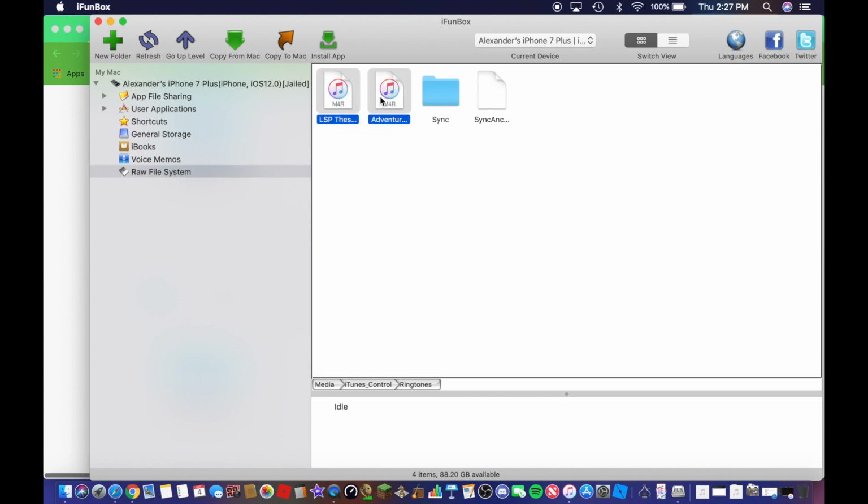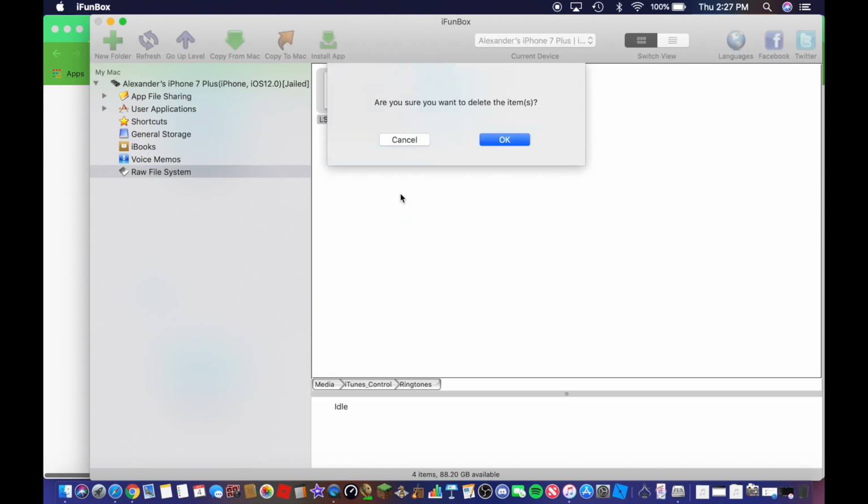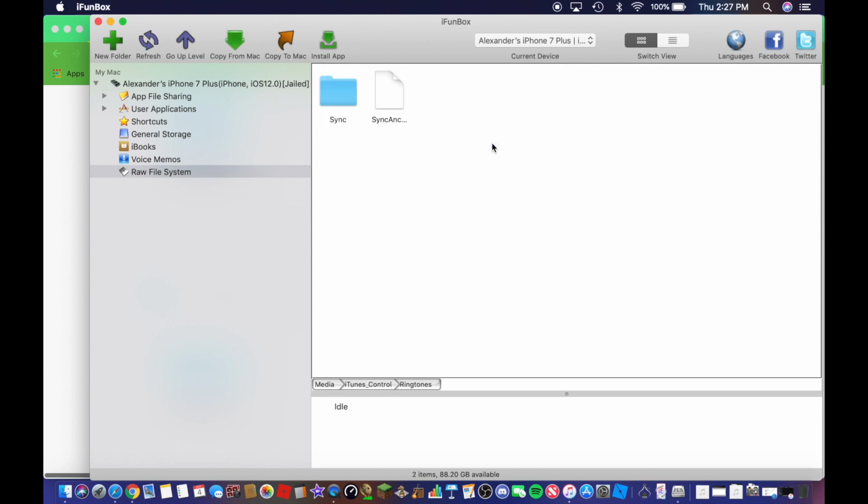Select them, right click, and click on the delete button, and there you go. That's how to delete custom ringtones if you are having trouble deleting them through iTunes.